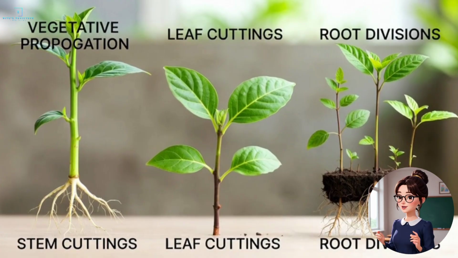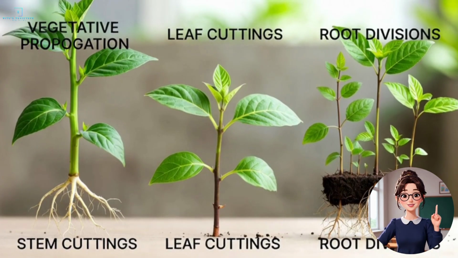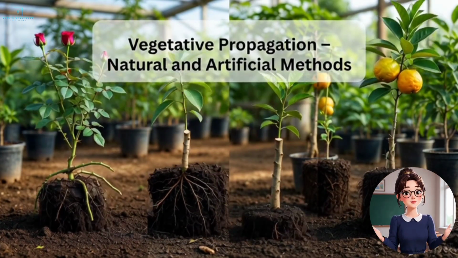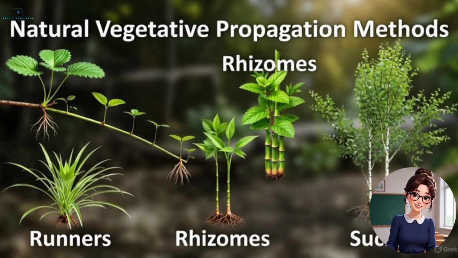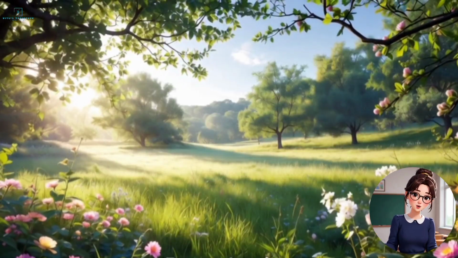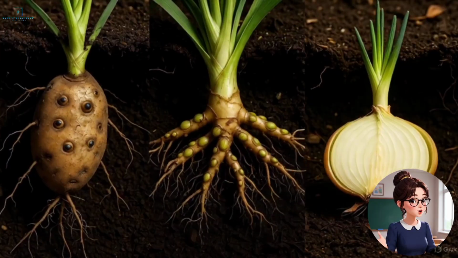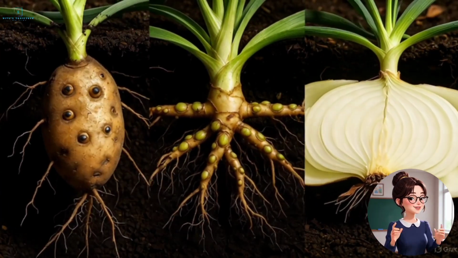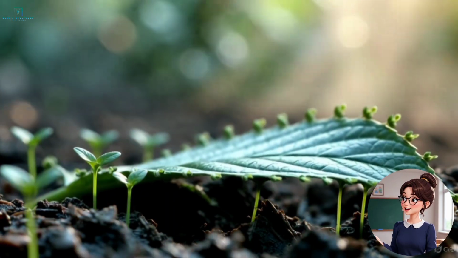Vegetative propagation. In this, new plants arise from vegetative parts such as root, stem, or leaf. Vegetative propagation can be natural or artificial. A. Natural vegetative propagation occurs naturally without human help. By roots: sweet potato, dahlia. By stems: potato tuber, ginger rhizome, onion bulb. By leaves: Bryophyllum, where buds appear on leaf margins.